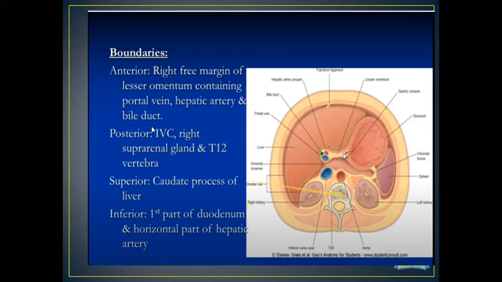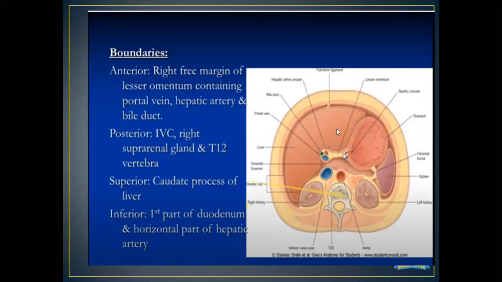In the posterior relationship of the epiploic foramen, we have the inferior vena cava, the right suprarenal gland, and the T12 vertebra. If you can see, this is the right kidney, and above it will be the right suprarenal gland. And we have this as the T12 vertebra.